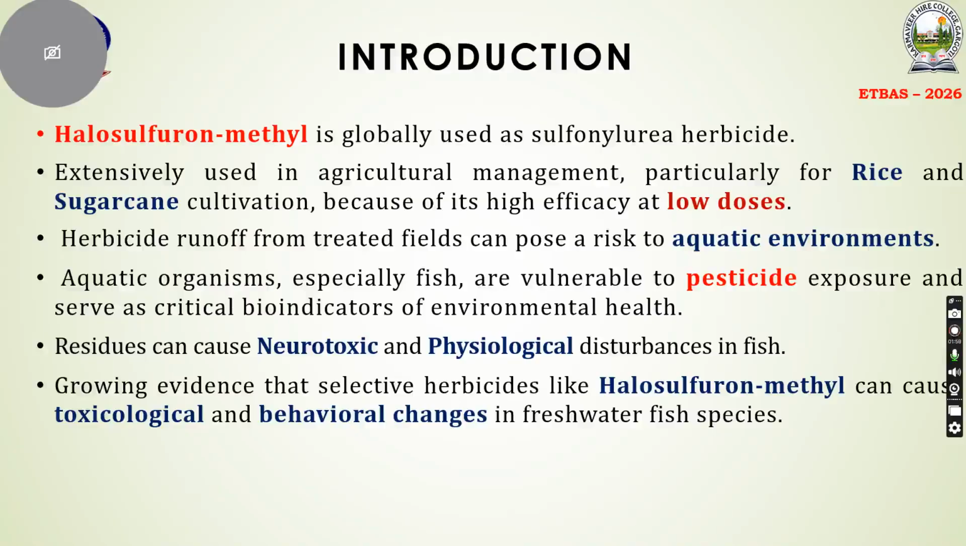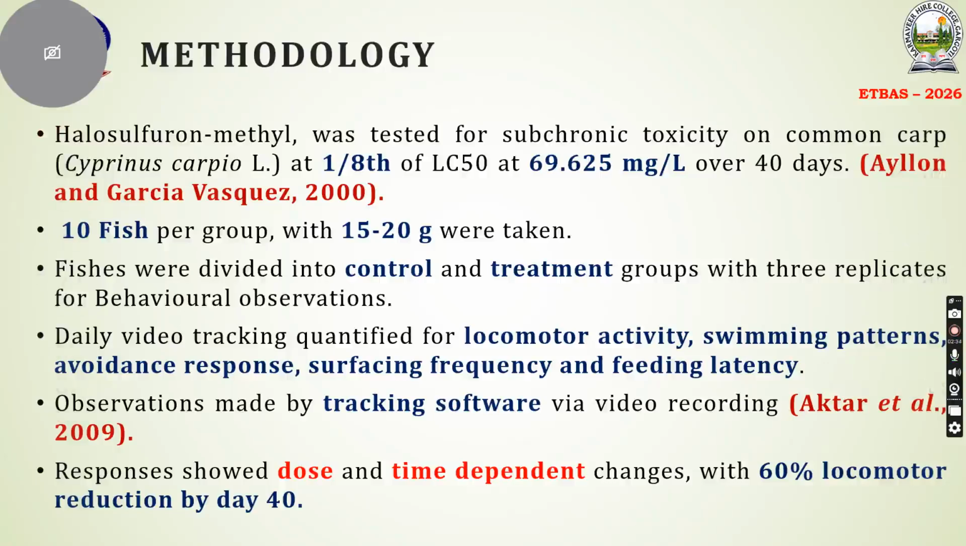So these residues, that is my chemical halosulfuron methyl, cause several neurotoxicological and physiological disturbances, and additionally genotoxicological, hematological, as well as neuroendocrinological disturbances are observed in the fish. When we observe the neuronal axis, different types of pathological conditions are observed. So there is growing evidence that selective herbicides like halosulfuron methyl can cause toxicological and behavioral changes in freshwater species. These are the several methodologies which I have gone through.